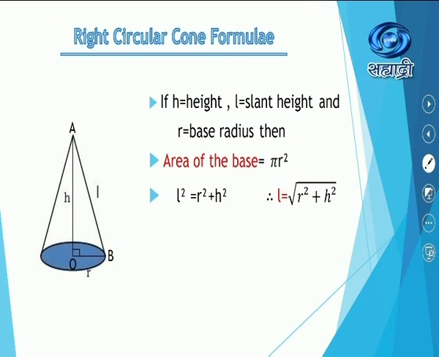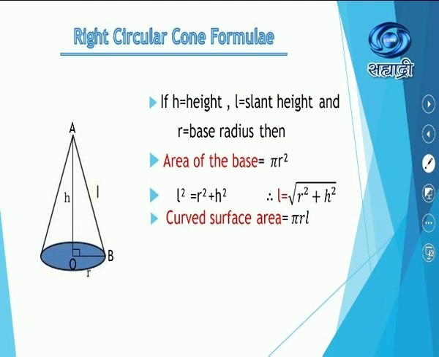Now, triangle AOB, if you look at the figure, it is a right angled triangle. So we apply Pythagoras theorem in it. Therefore, L square, that is hypotenuse square, is equal to R square plus H square. Therefore, L is equal to under root R square plus H square.